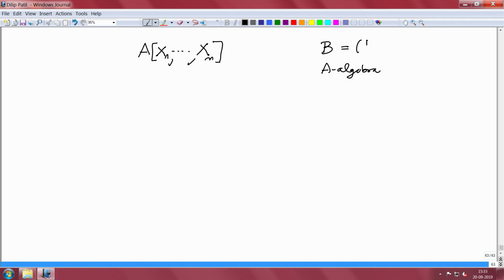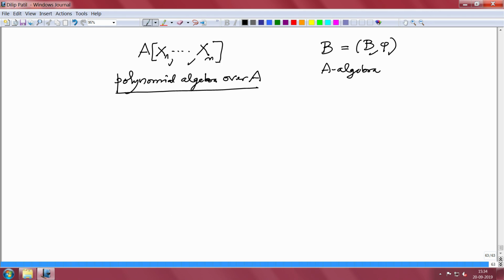If you want, you can think of a phi, and I want to describe all A-algebra homomorphisms from this polynomial algebra, and that is the reason why it is called polynomial algebra, polynomial algebra over A. These are called so because the elements are polynomials. Okay, now how do you construct them?